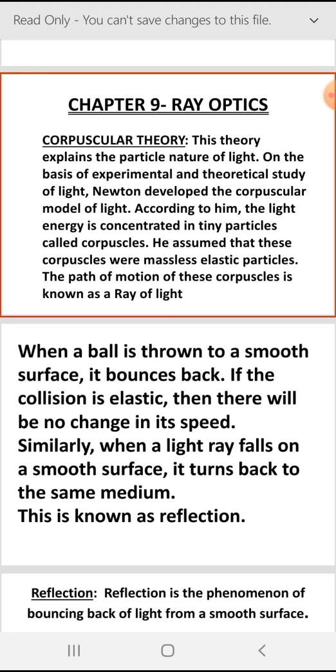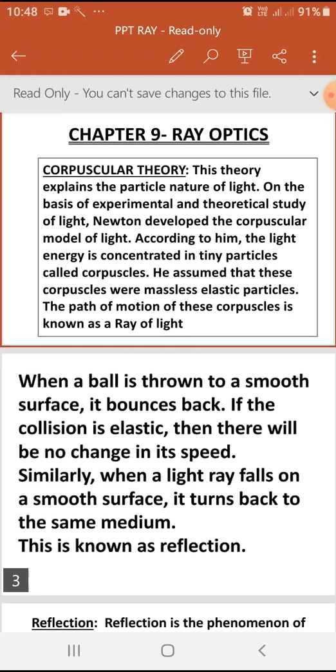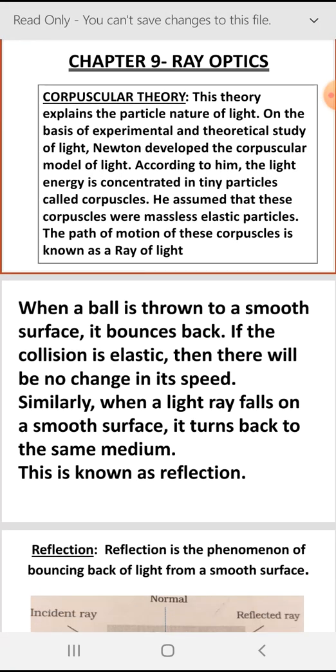During their propagation, they carry energy from one region to another. The path of motion of these particles, which are known as corpuscles, and the theory is known as corpuscular theory. The path of these corpuscles is known as a ray of light. In this chapter, we have to explain the propagation of a ray of light, movement from one point to another, their path changes, etc.